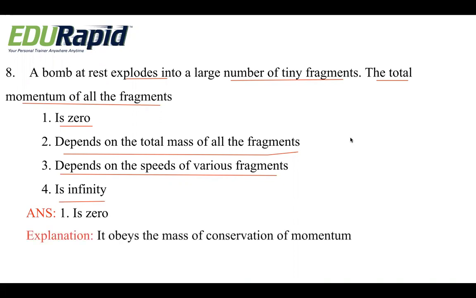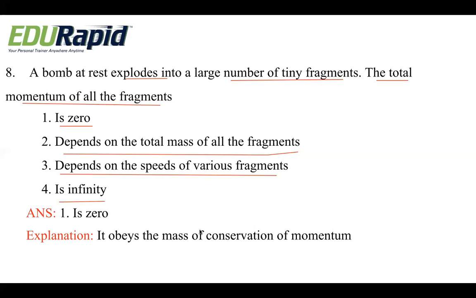It obeys the law of conservation of momentum. What does it state? The momentum before the collision is equal to the momentum after the collision, right? That is what the law of conservation of momentum states. At the same time, what is the mathematical form of momentum? Momentum is equal to mass into velocity.